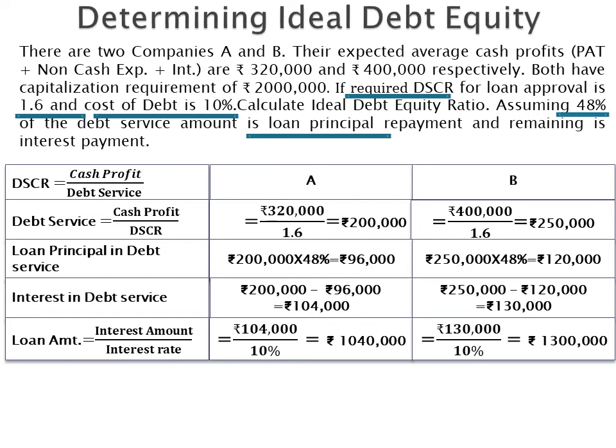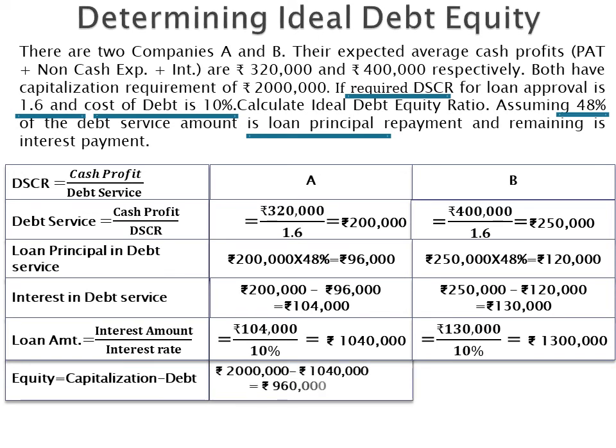Now to calculate equity, we can deduct the debt amount from capitalization. So for company A it is rupees 20 lakhs minus rupees 10,40,000. This comes to rupees 9,60,000, and for company B it is rupees 20 lakh minus rupees 13 lakhs. This comes to rupees 7 lakh.